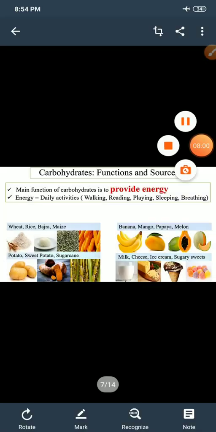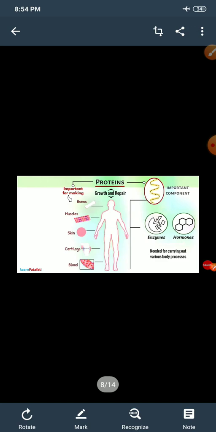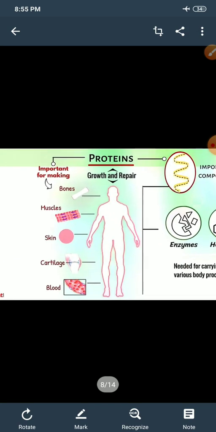Carbohydrates form an essential structural component of living cells. They are the main source of energy for animals. Carbohydrates include sugars, starch, fiber, etc. They are mainly found in wheat, rice, potatoes, corn, and maize. So we have studied carbohydrates, their functions and sources. Now let's move towards the other nutrient, that is protein.